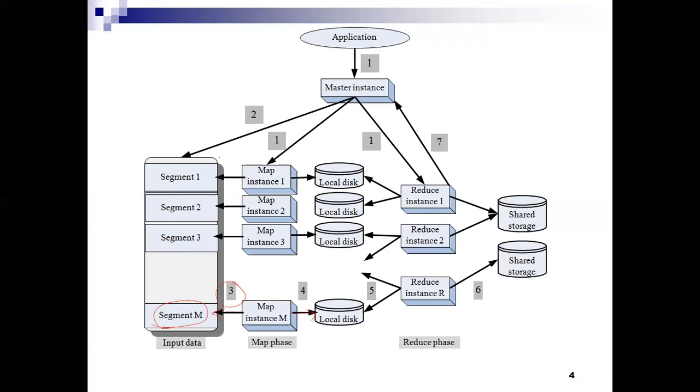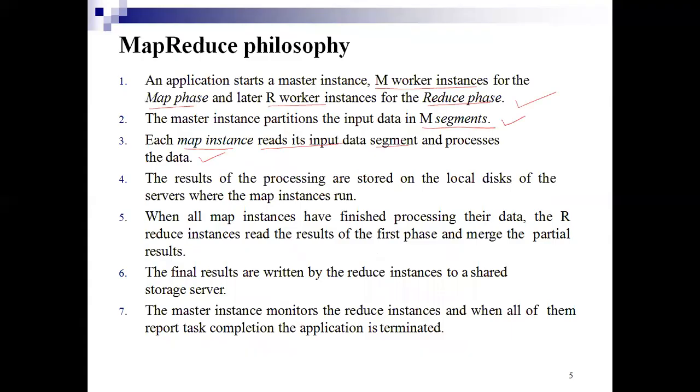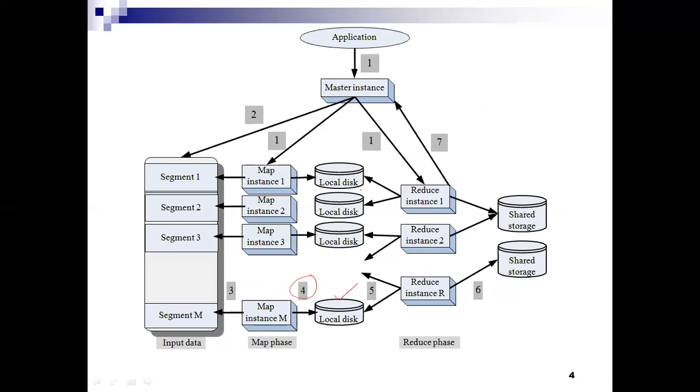Then we'll have the fourth one. So what is the fourth step? Here in the fourth step, the results of the processing are stored on the local disk. After processing, whatever result is obtained will be stored on the local disk of the server where the map instances are run. Next, we'll have the fifth step.